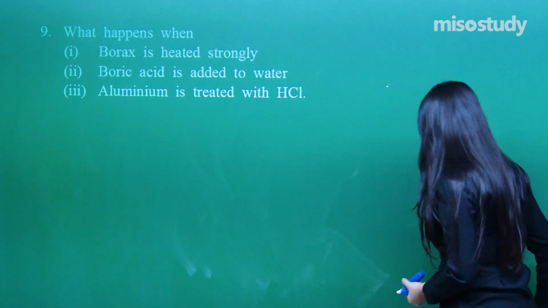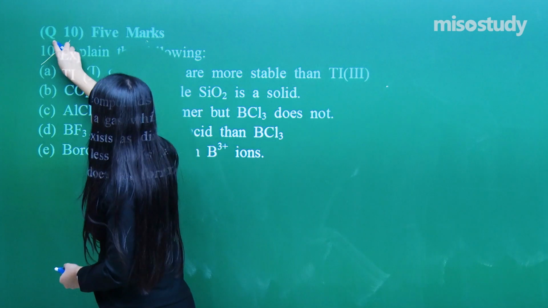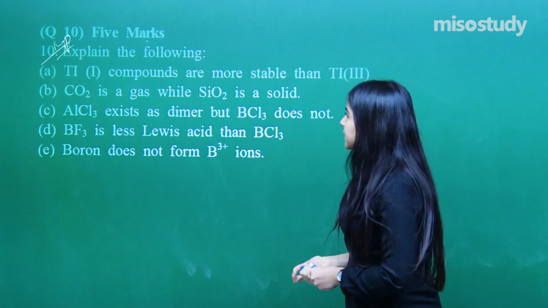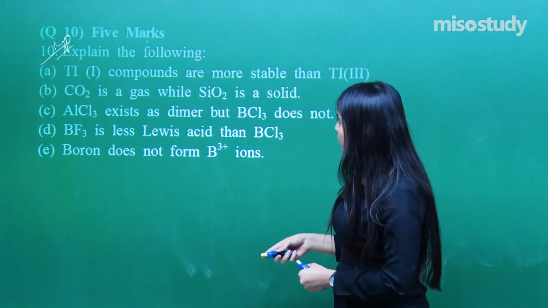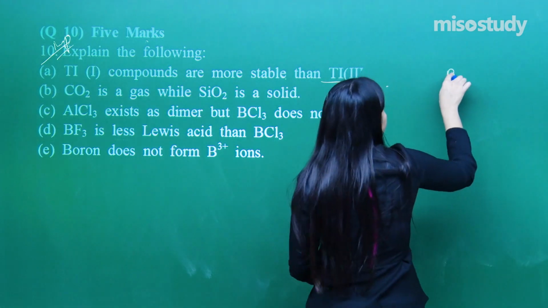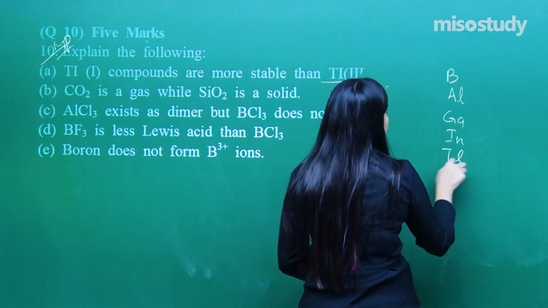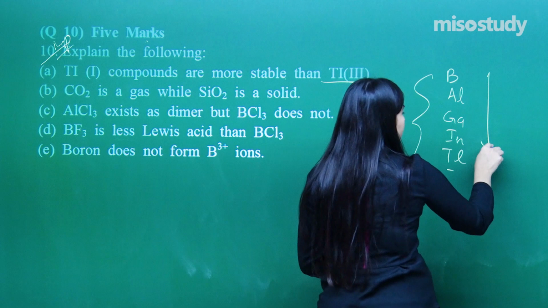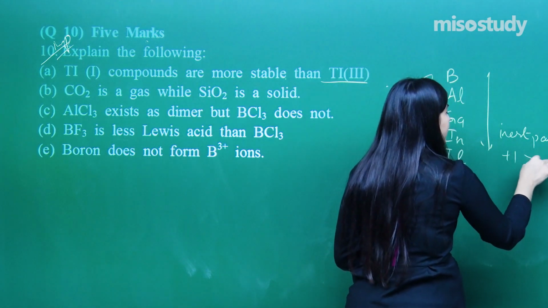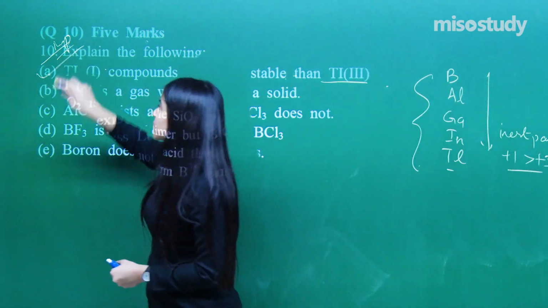Fine. Next, the last one, and yes, this is a very important question. Mark this as important because we will be discussing several reasons over here. Fine. Tl, what is Tl? Thallium. Thallium +1 state compounds are more stable than +3. What is this? Bag it. Remember this? So down the group, inert pair effect, yes. Due to the inert pair, +1 is more stable than +3. Done? First part done. Why +1 is more stable?